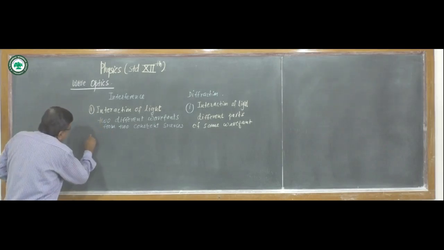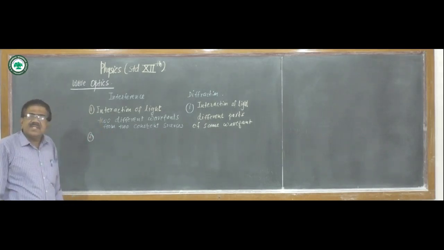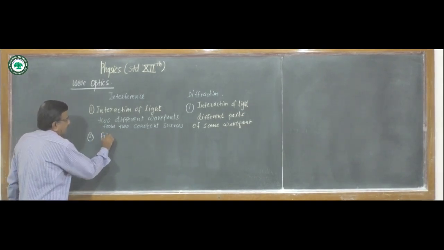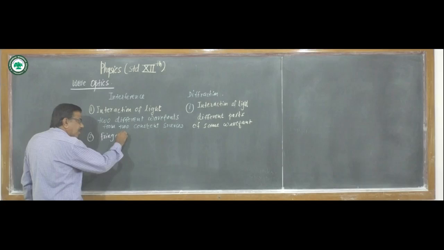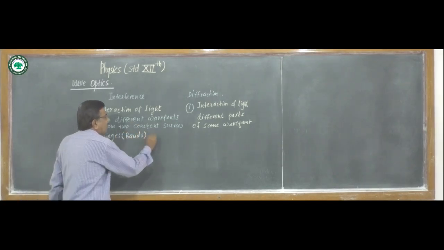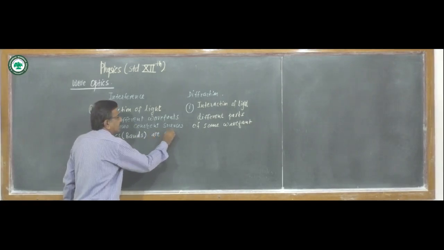In interference, fringes, we also call them bands, are of same width.